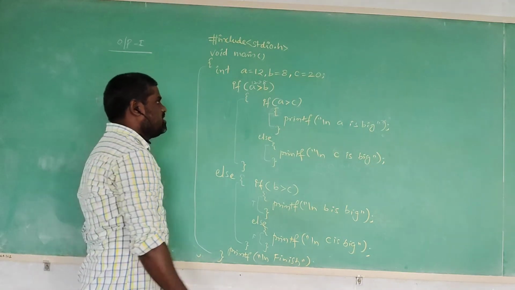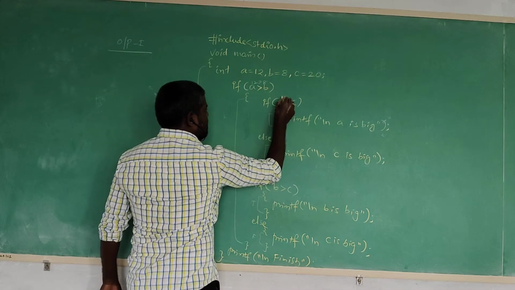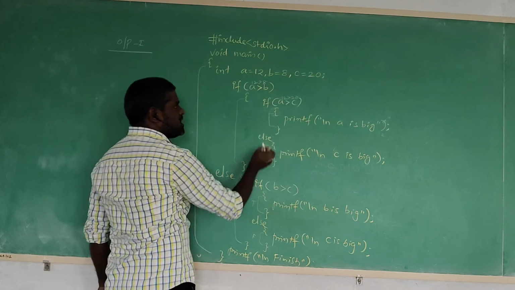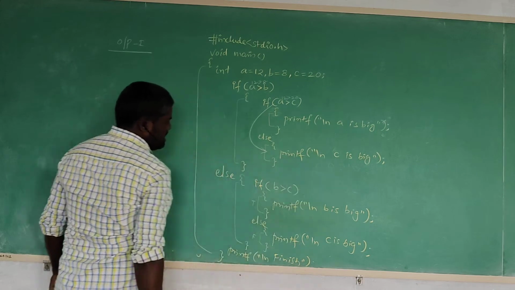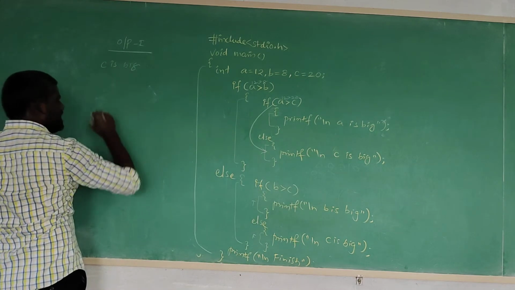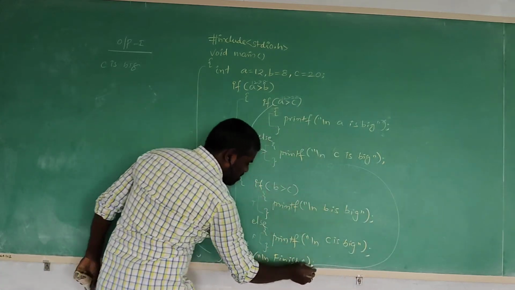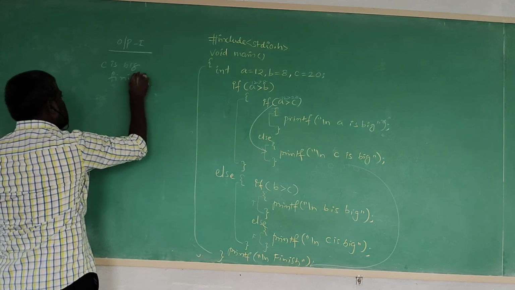Now next comparison inside: 12 greater than 20. Condition not satisfied. Then simply it is going to execute: what is that? C is big. After executing C is big, then it is going to execute the remaining statement in the program. What is the remaining statement? Finish.